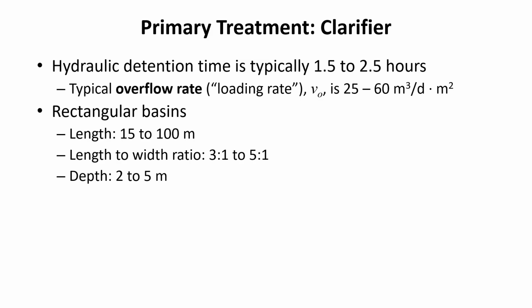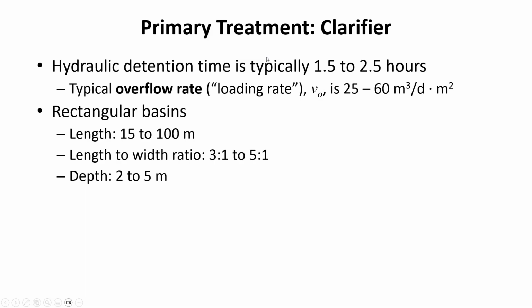So we can either have horizontal flow clarifiers or circular clarifiers where the water is moving upward and the particles are settling downward. In either case, the way that we look at how much we're putting into the clarifier is with overflow rate.